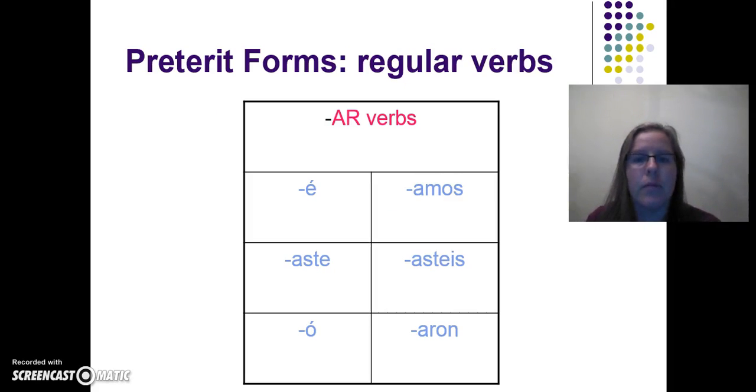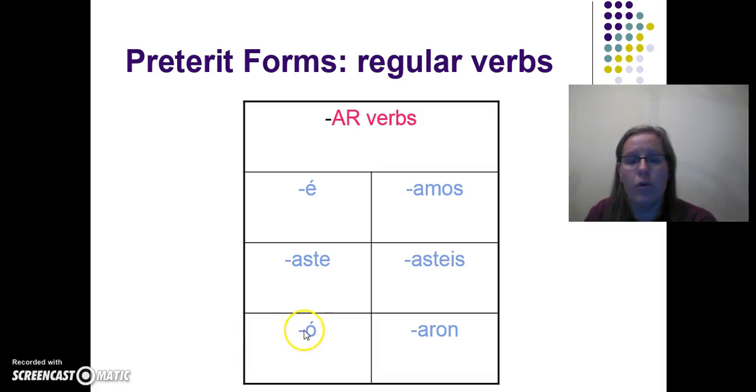So let's get started. The preterite works exactly like the present tense works in what we think of forming it. So how do you form a present tense verb? Well, you take off the ending, you decide who's performing the action, whether it's yo or tu amigo, and then you put an ending on it, right? We do the same thing in the past tense. The only difference is we have new endings. So for our AR verbs, and this would be a really good time to pause it, you're going to use these endings, okay? So we know that this is yo, tú, él, ella, or usted, nosotros, vosotros, ellos, ellas, ustedes, okay? These are your endings for those forms.